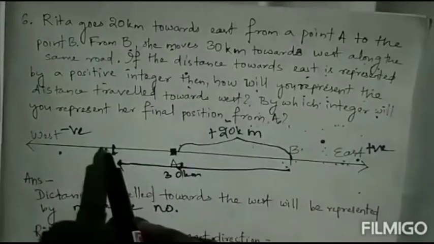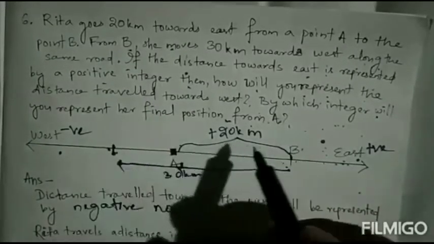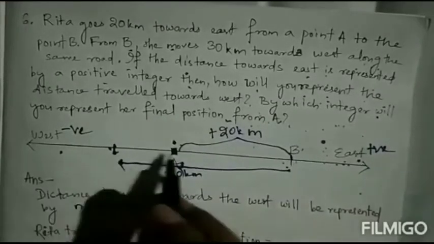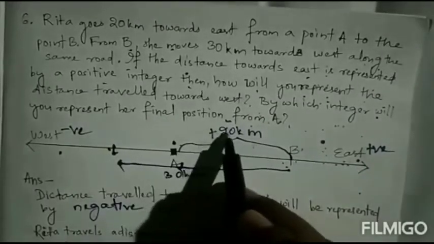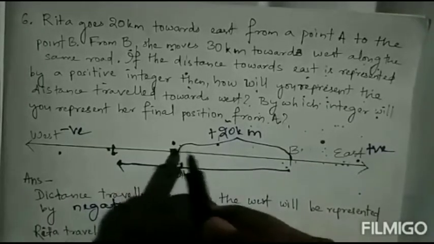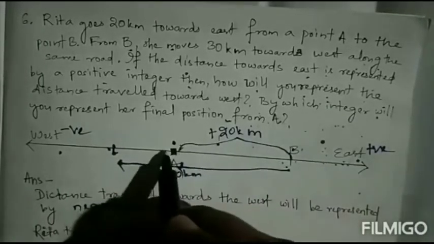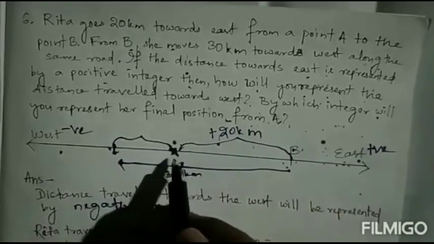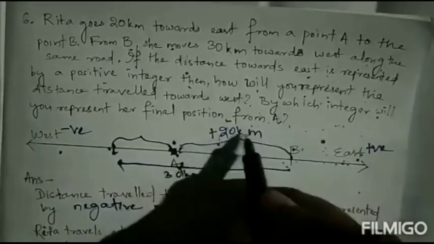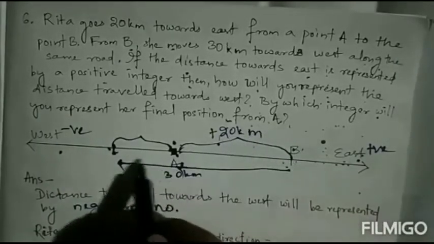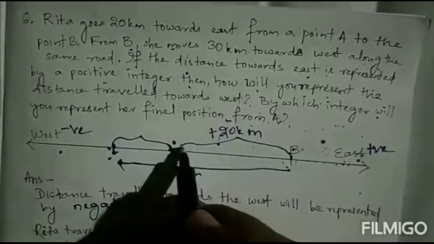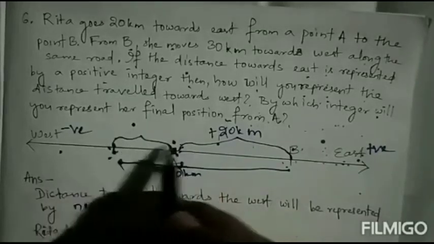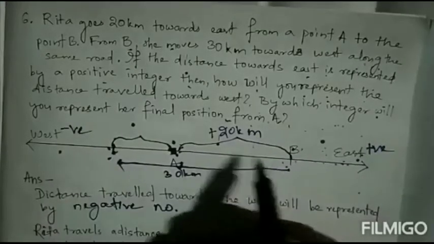So from A to B, which integer you will represent? So this is plus 20, and from here to here 20, then this is the middle point, from here to here positive, so this is 20 kilometer, here it is given 30 kilometer.